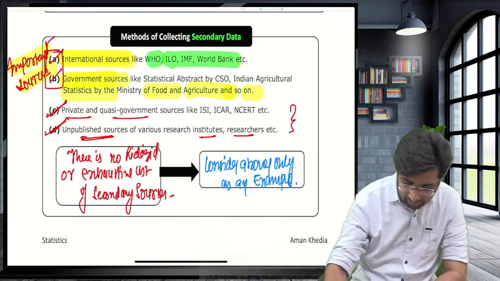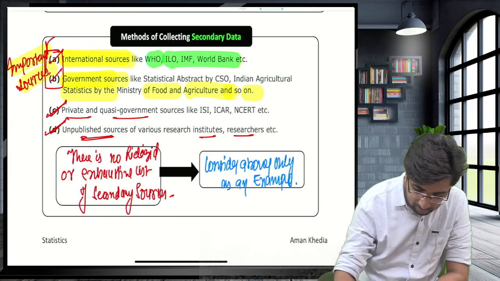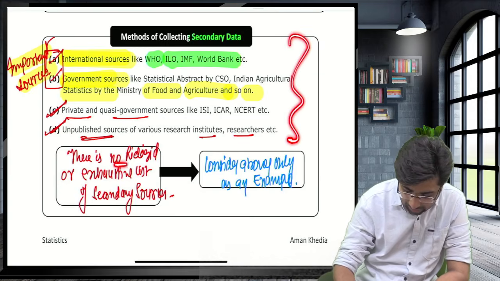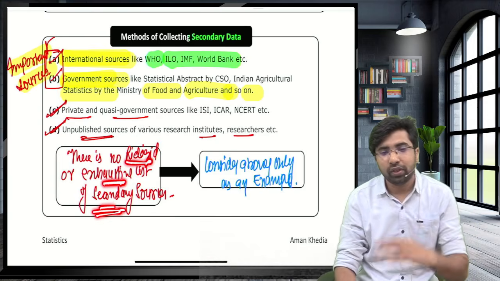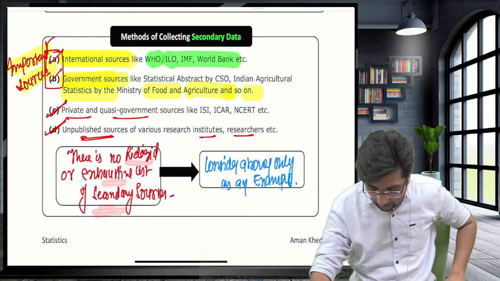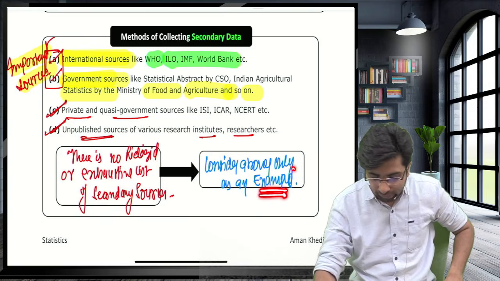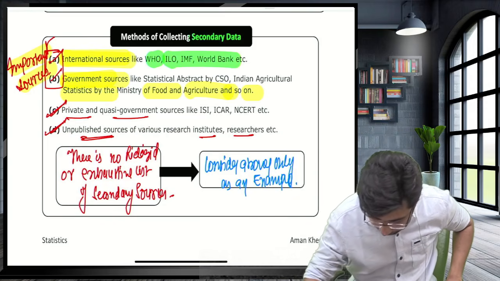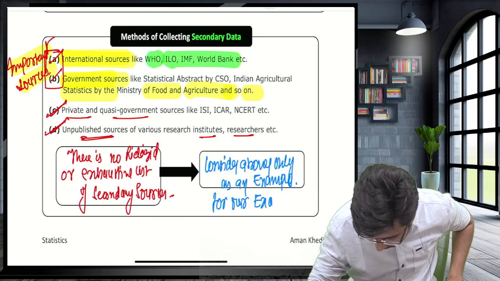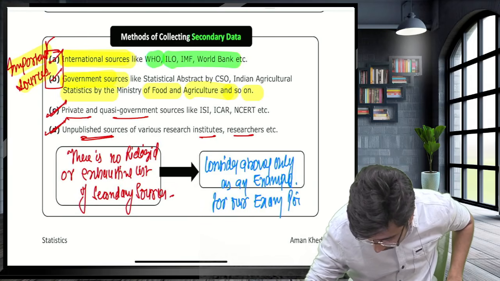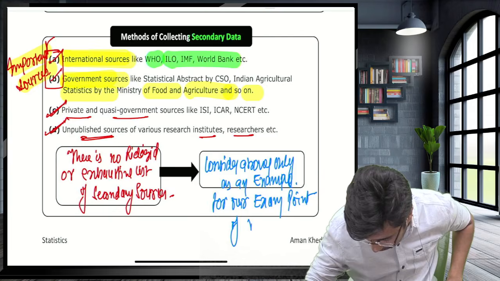Guys, I am not saying that these are the only methods. I am saying there is no rigid or exhaustive list of secondary sources. Guys, the above are only examples for our exam point of view.